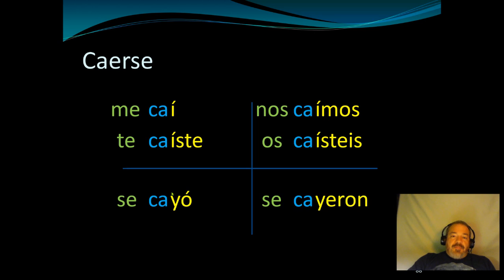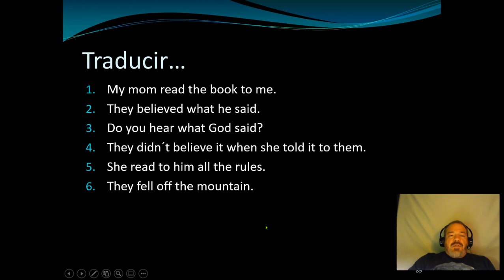Ustedes fell. Okay, we have some questions. My mom read the book to me. Okay, we have the verb to read. Mom did it. Who did she do this to? To me. Remember, this has to come before the verb. Let's see here. They didn't believe it. Let me give you a hint about number four.